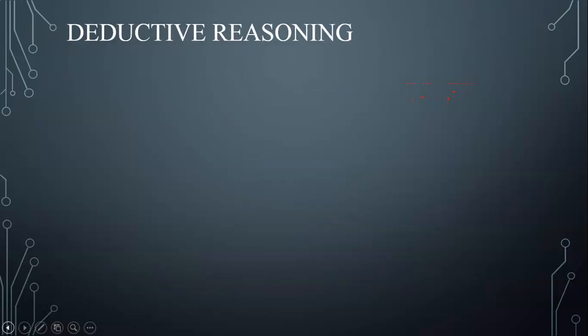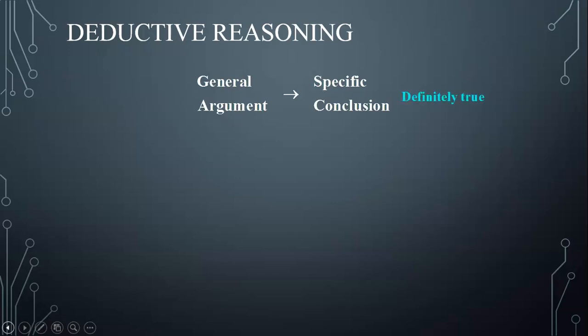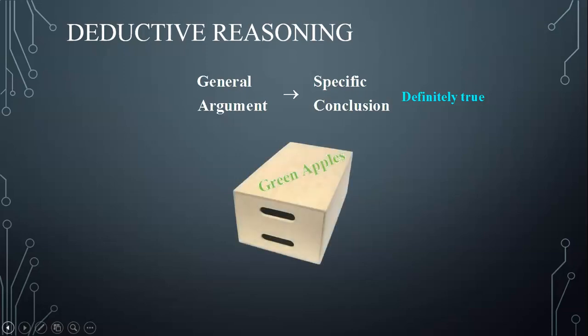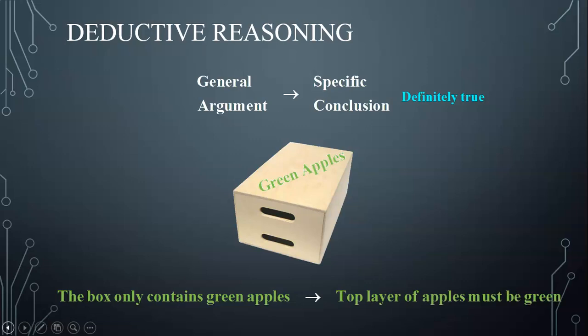While deductive reasoning is when a general argument leads to a specific conclusion that is definitely true. For example, if I hand you this closed box of green apples, then knowing that the box only contains green apples will let you conclude that when you open the box, the top layer of apples you will see must be green, which realistically must be true.